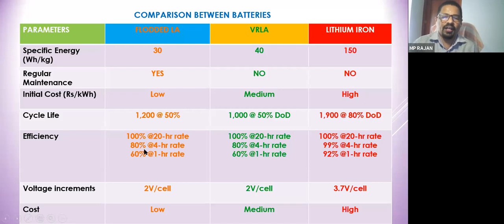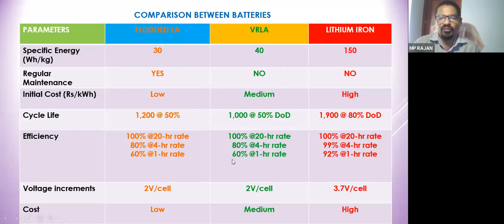Efficiency changes with your C rating. For lead acid, efficiency is 100% at the 20-hour rating, 80% for 4 hours, and 60% for 1 hour.